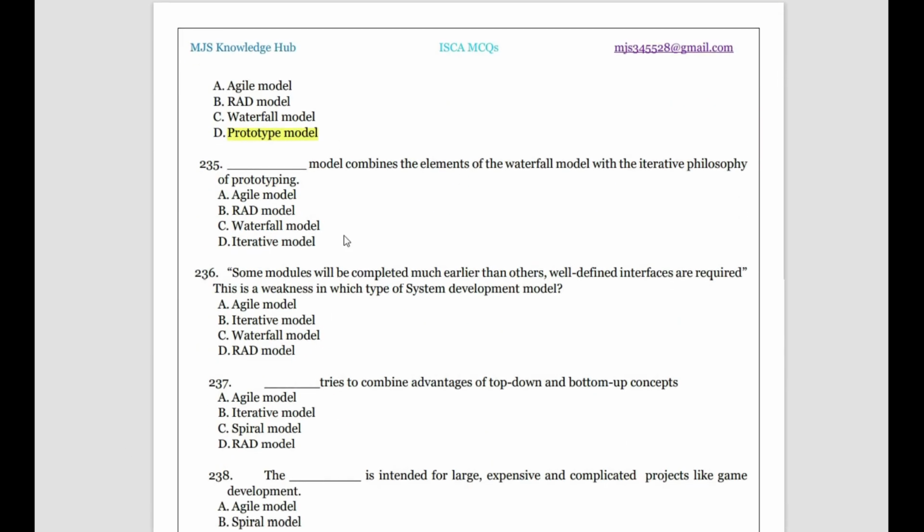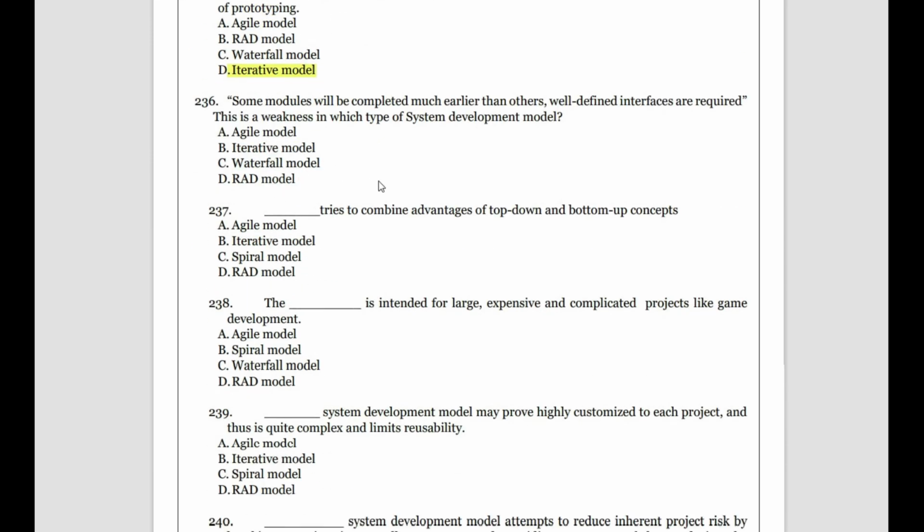Okay, then comes the dash model, which combines the elements of waterfall with the iterative philosophy. So the iterative model is a combination. Do you remember, people? It is the combination of waterfall plus prototype. Then some modules will be completed much earlier than others, and well-defined interfaces are required. So in which model does this happen? In agile, everything is done at once. In waterfall, one after the other. In RAD, you can take it as rapid application, where it is developed in one shot.